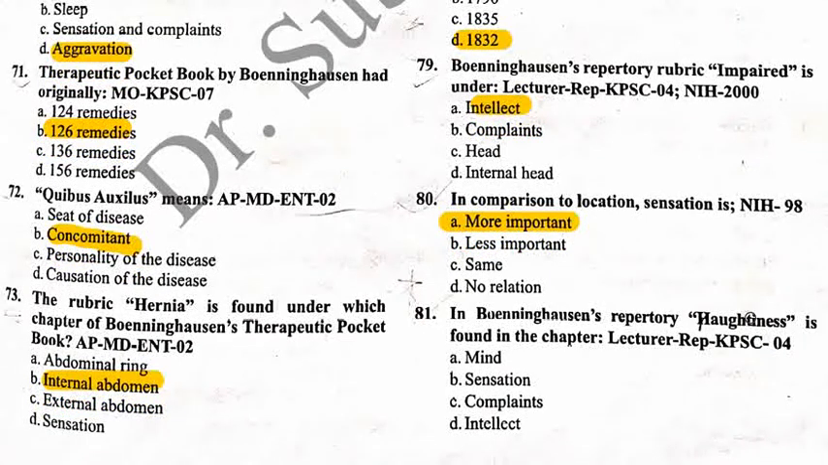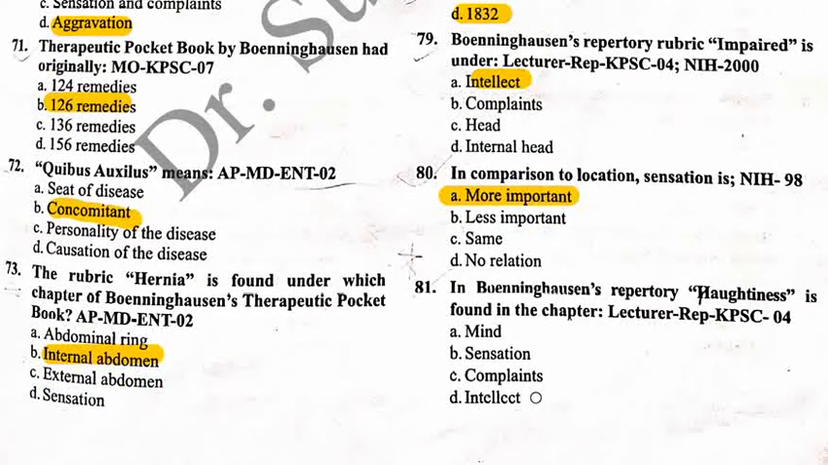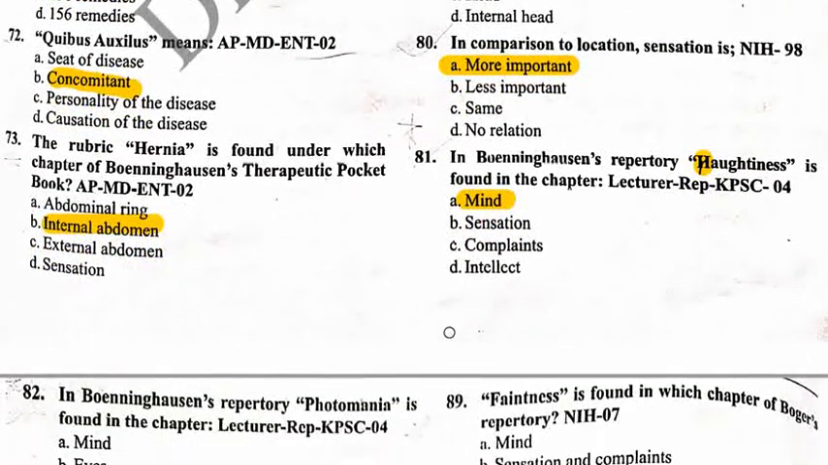81. In Boenninghausen's repertory, haughtiness is found in the chapter: option A, mind; option B, sensation; option C, complaints; and option D, intellect. So the correct answer is mind, option A. And I will tell you that all rubrics starting with H are found in the mind chapter in Boenninghausen's Repertory.